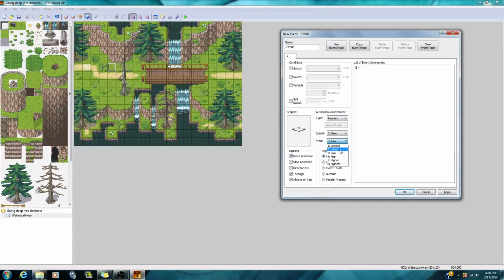It's kind of like Zelda when you go into the castle area. You can see these guards moving around and you sneak around the bushes. It's very useful for things like that, little tricks which you can easily do, and it's really fun to do. For the bird, we're going to go for highest, so he will continue moving and he's not going to stop at all. He's just going to be flying casual.